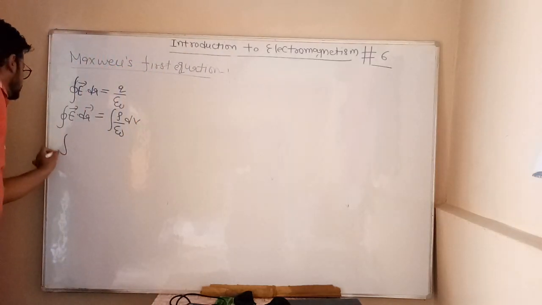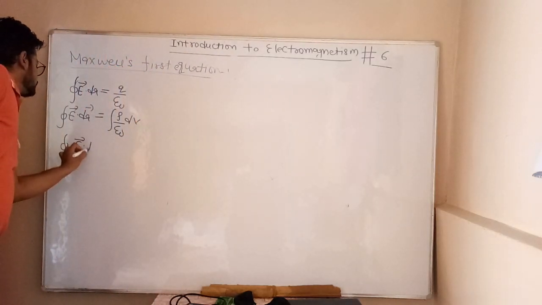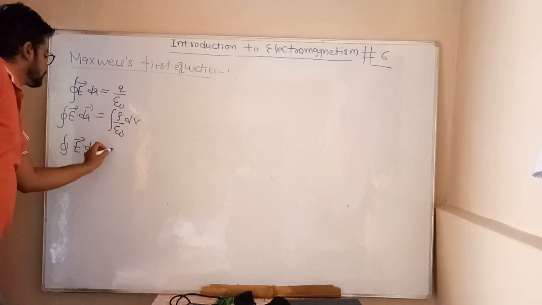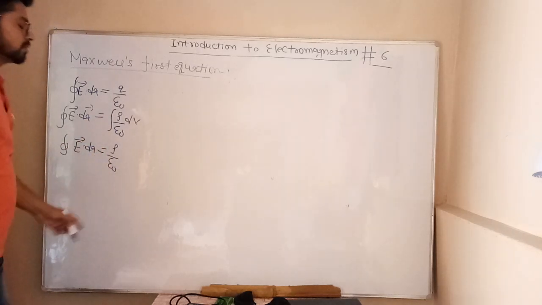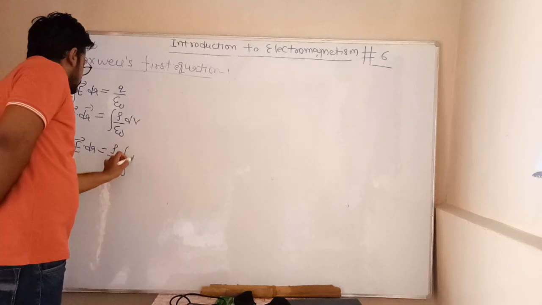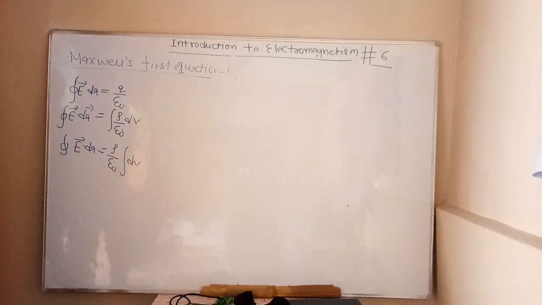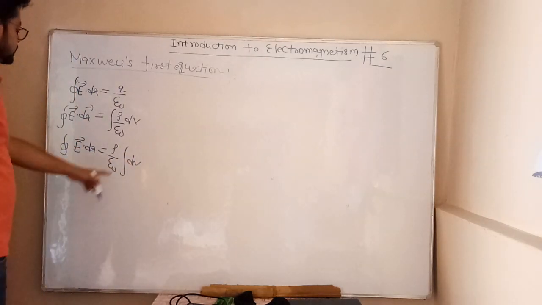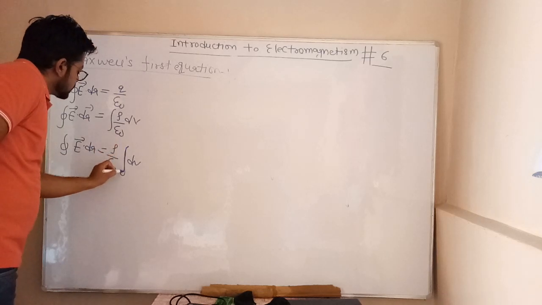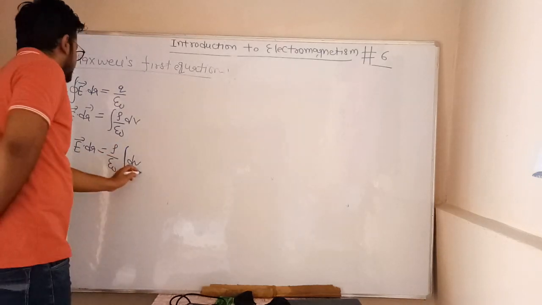Then E dot dA equals rho, which is constant, and epsilon naught, the permittivity of free space, is also constant. Then in the integration part, there is only dV.